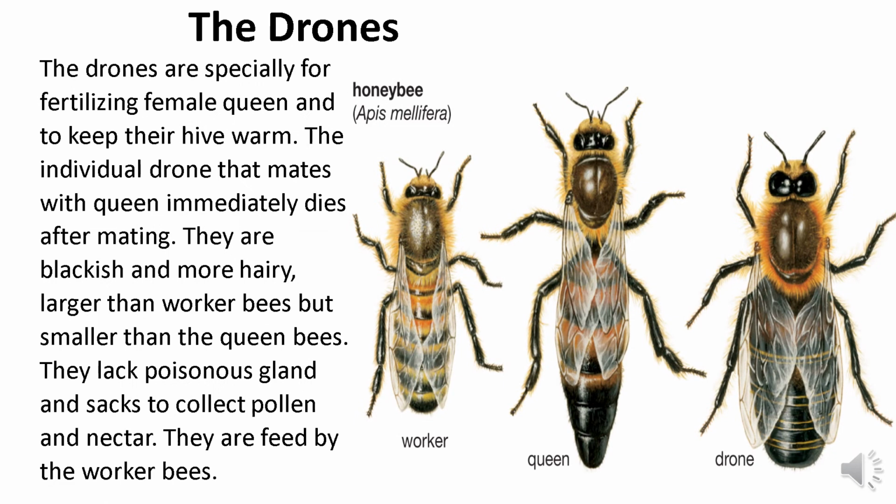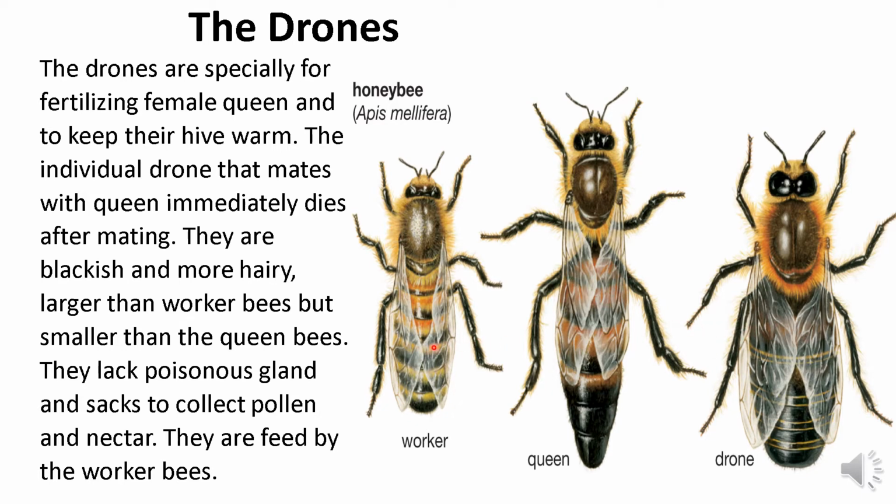Now the drones. Drones are especially for fertilizing the female queen and keeping their beehive warm. An individual drone mates with the female queen and dies immediately after mating. They are blackish and more hairy than the worker bees.